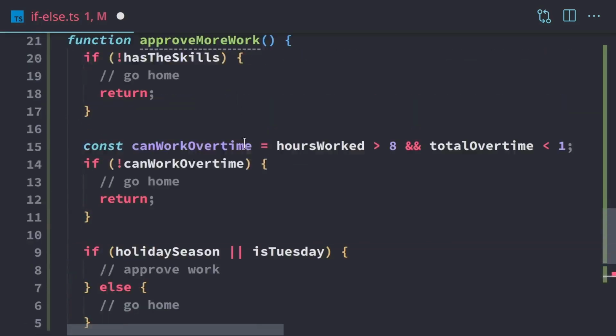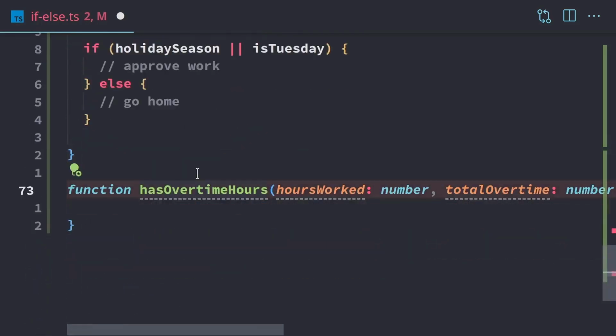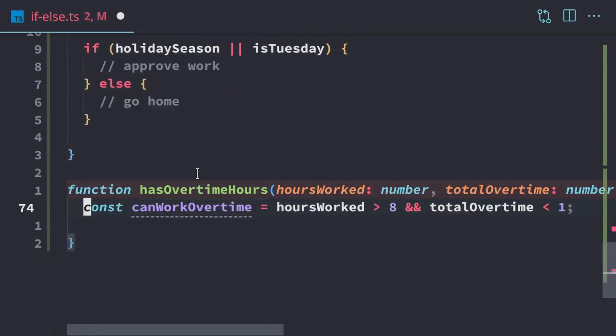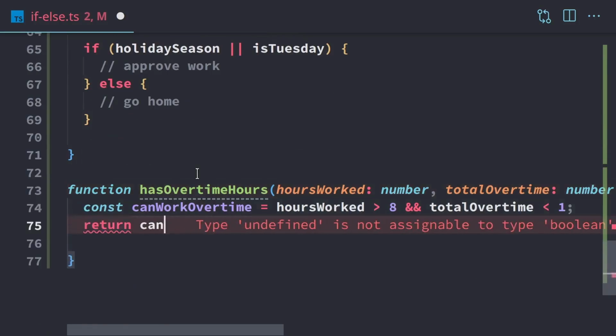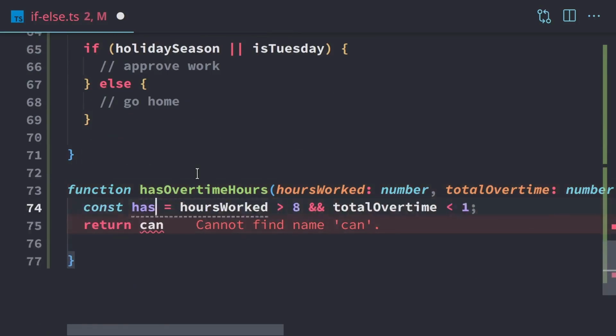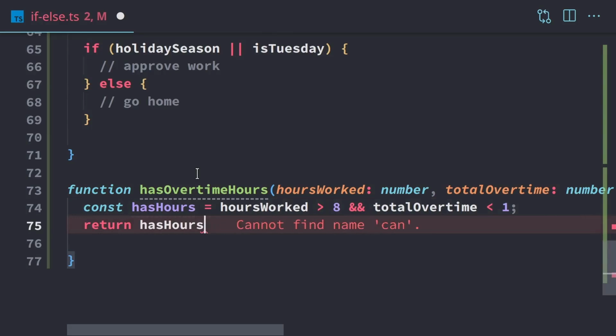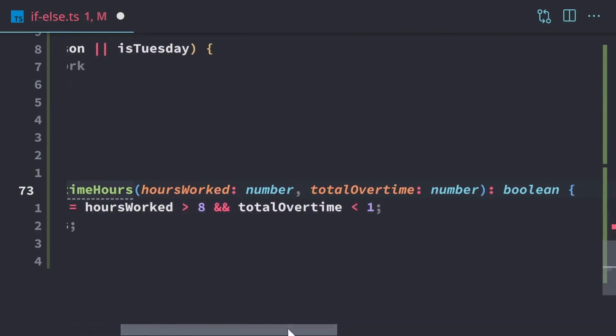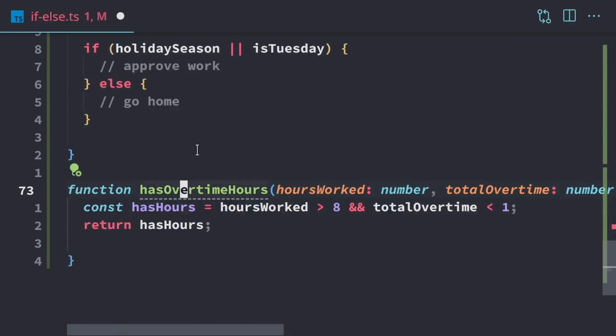And so what we're going to do, we're just going to pick this line, we're going to stick it in here, and then we just return it. Return can work overtime. I'm going to change this to has hours. The return has hours. We're just taking that logic and we've encapsulated it within a function. And we have to supply the hours worked and total overtime, which is fine. We return a Boolean because we just want to know if it's true or false. We want to know whether or not they have overtime hours.